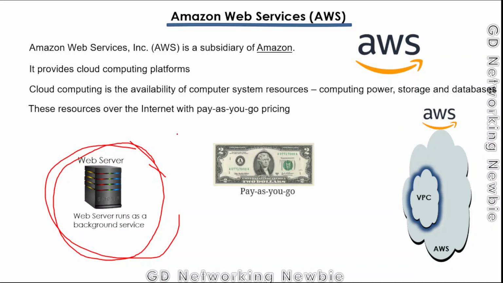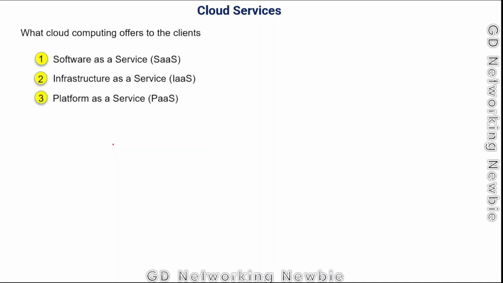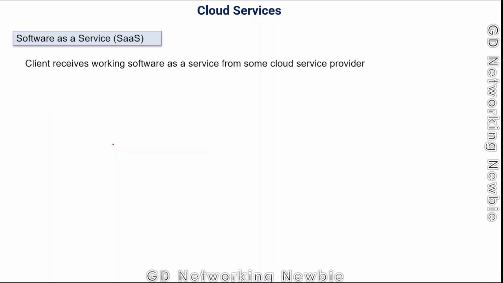So these users can be anywhere. Cloud computing offers the clients these kinds of services: software as a service, infrastructure as a service, and platform as a service. So first, what is software as a service?